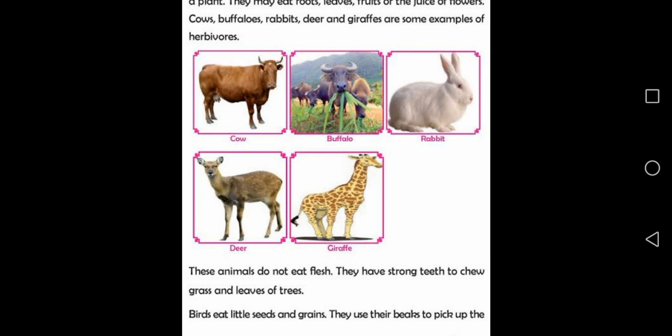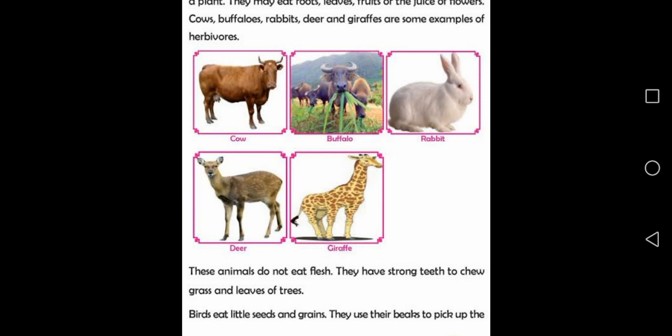Now, these herbivores, I told you, is it clear? Now these herbivores also have hard hooves. Now what do you mean by hooves? Hooves means the feet, the under part.